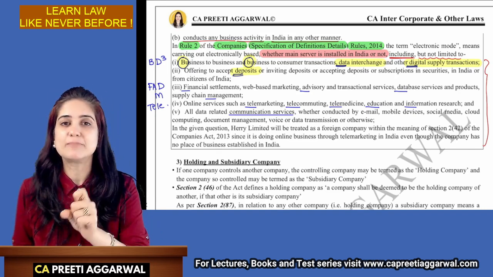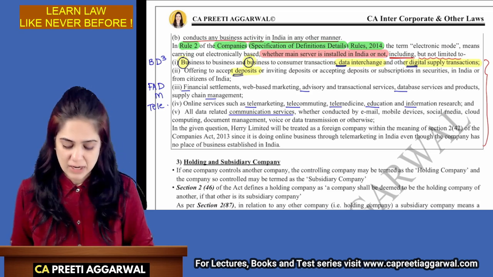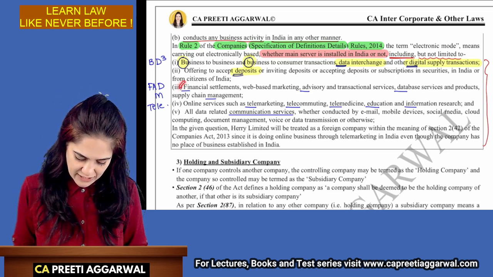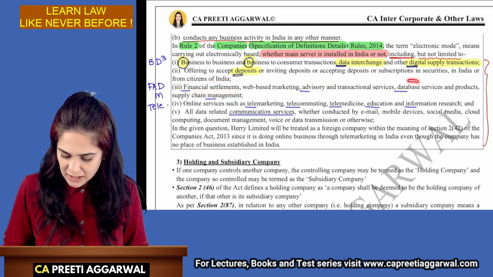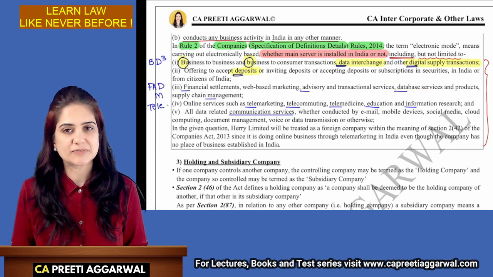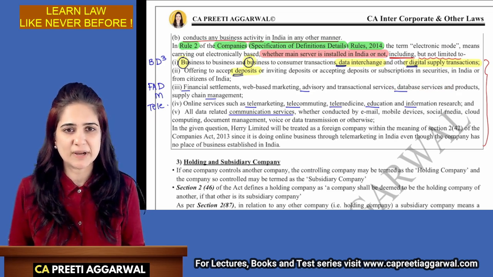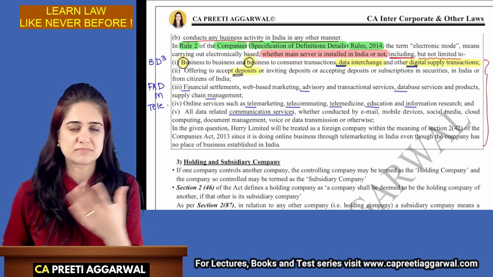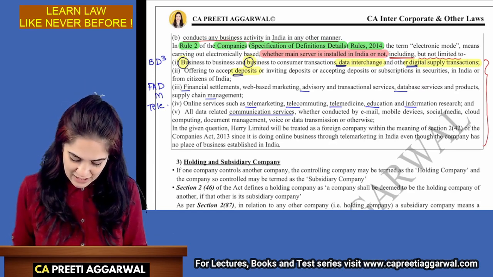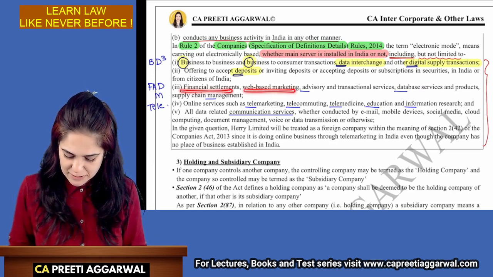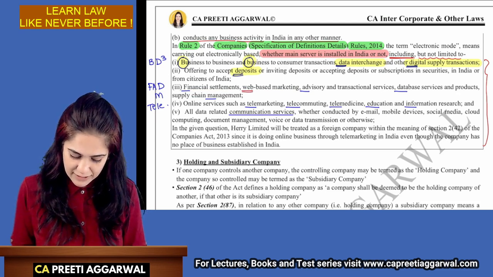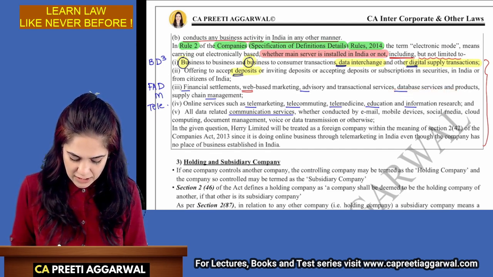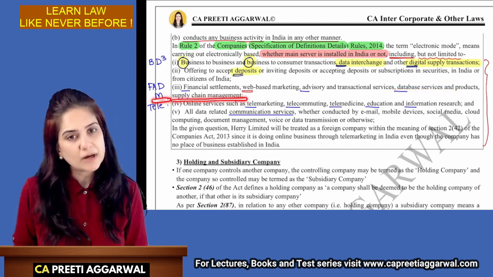FAD M, okay, FAD M. F stands for financial settlements, A stands for advisory, and D stands for database services. I know I have left out web-based marketing, but everything can't be in the mnemonic. So financial settlements, web-based marketing, let's highlight whatever it is asked. Web-based marketing, advisory, database services, and M stands for supply chain management.